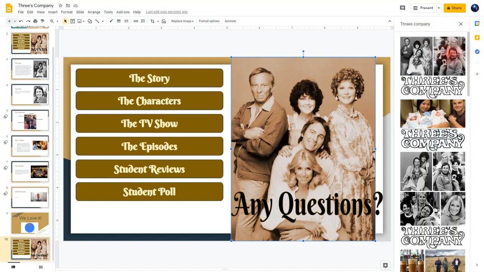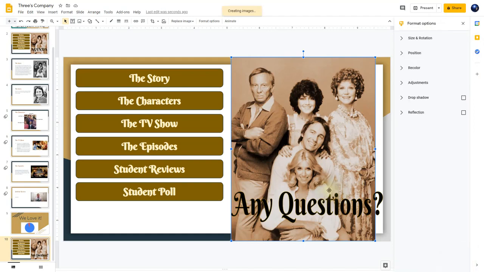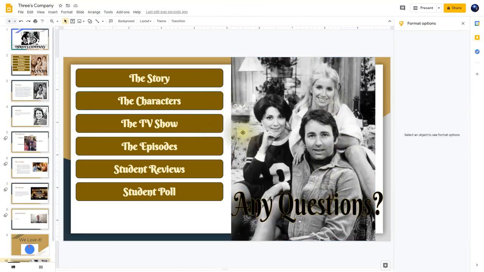And I'm going to click on this one here and click on the button that says replace. There we go. Okay, the next thing that we need to do is to have these buttons actually linked to the slides that are over here on the side. And it's actually easy to do.